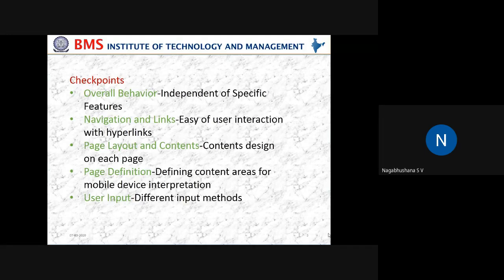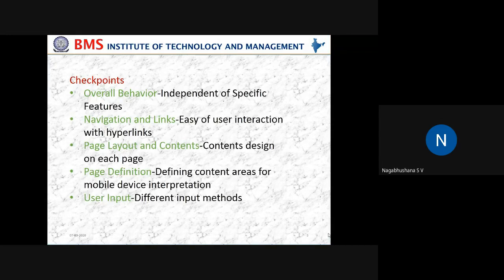Next is page definitions. Page definitions are nothing but defining content areas for mobile device interpretation. So that means how you should put the layout for displaying the information in a specific layout.